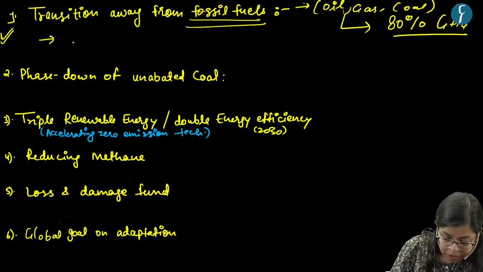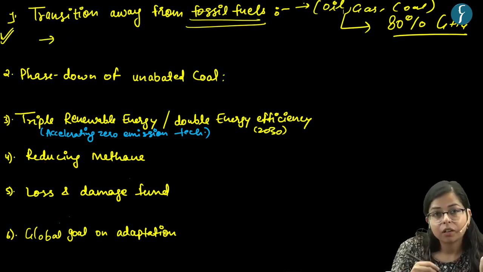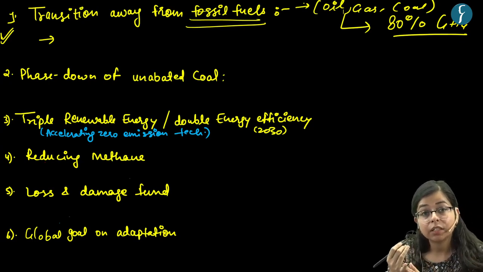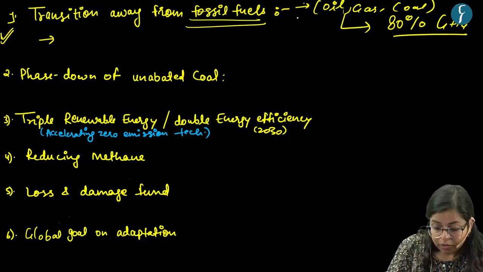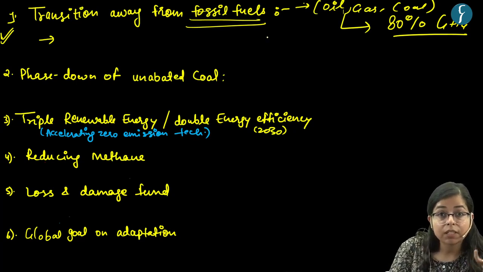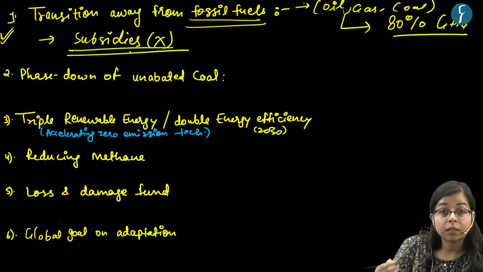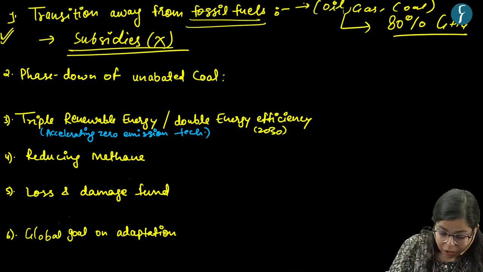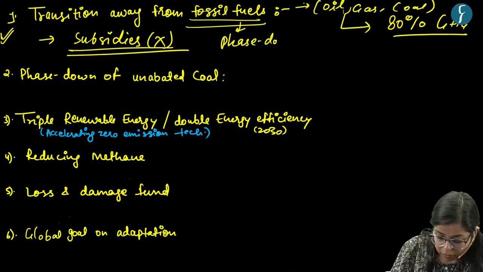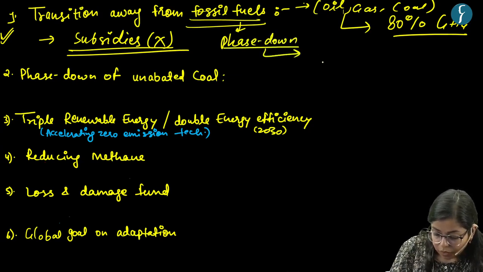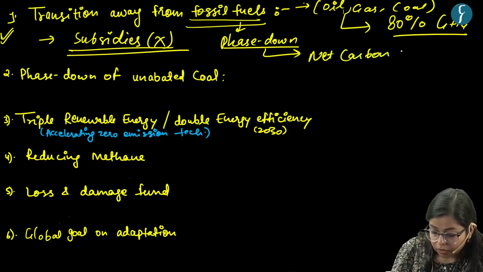One thing is there are certain subsidies which are given in certain countries to fossil fuels, for the consumption of fossil fuels. So such subsidies should be removed, and the use of fossil fuels should be phased down to achieve net carbon neutrality. Okay, carbon neutrality till the year 2050.